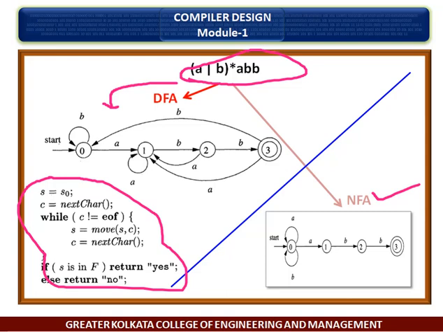Given the input string we get ABAB. This DFA enters the sequence of states 0, 1, 2, 1, 2, 3, and at last it returns yes.